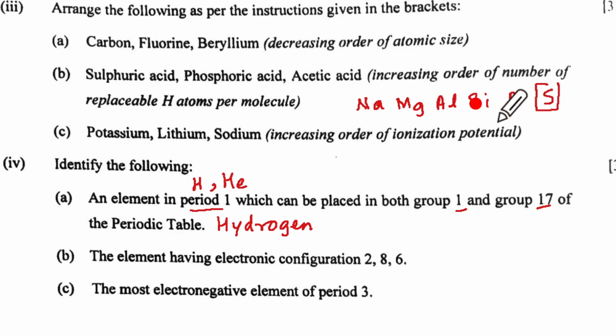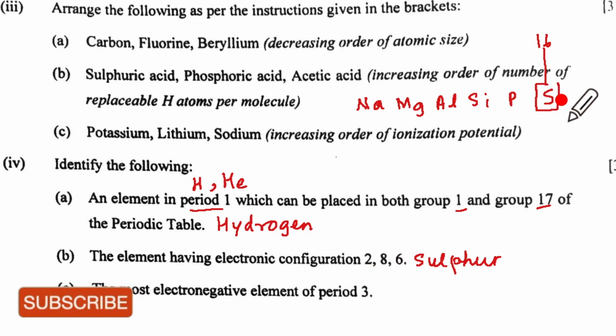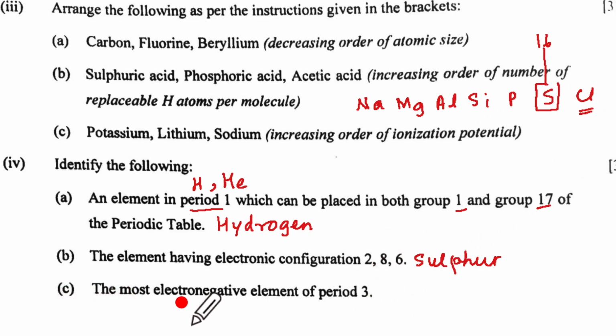This is the 6th one. So this will be in group 16. So the element will be sulfur, the most electronegative element of period 3. Period 3 will end with sulfur and then chlorine. Chlorine will be the halogen. So for C, we will write chlorine, which will be the most electronegative element of period 3.